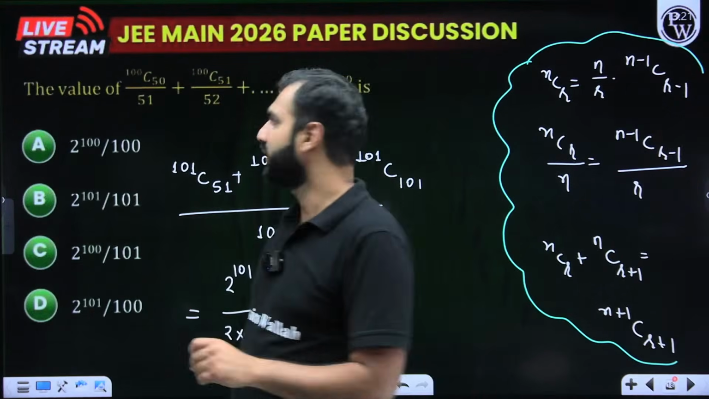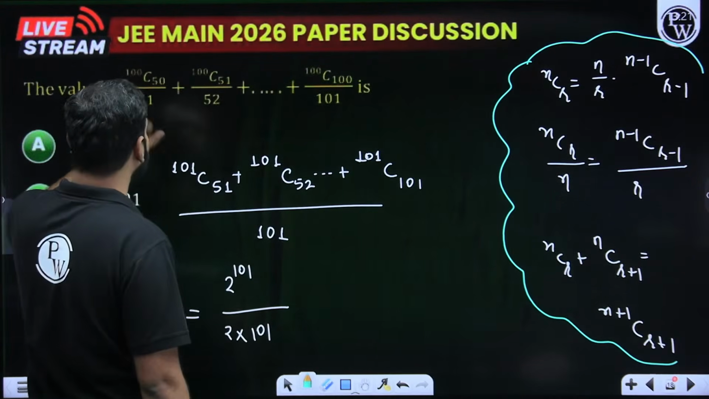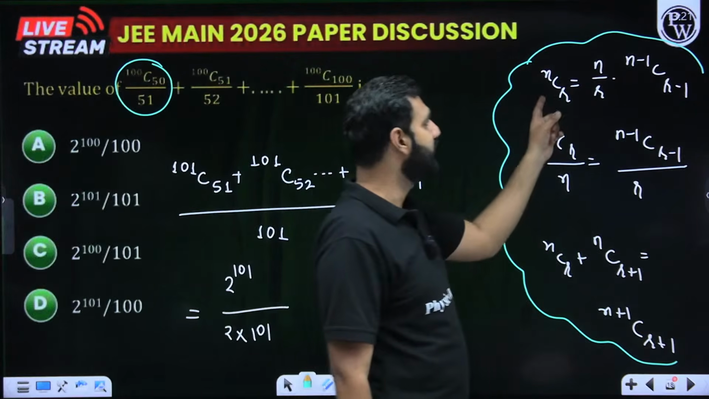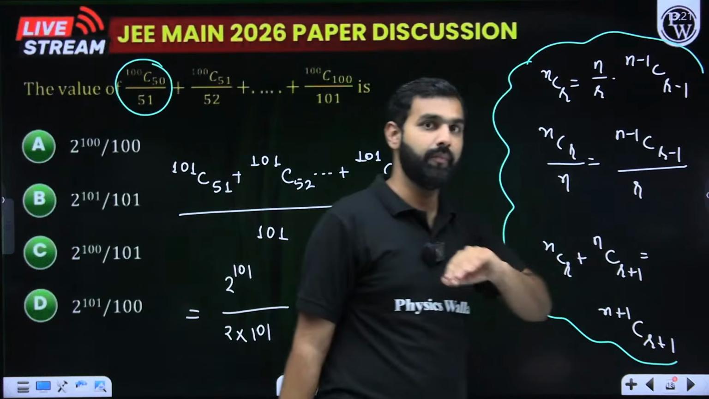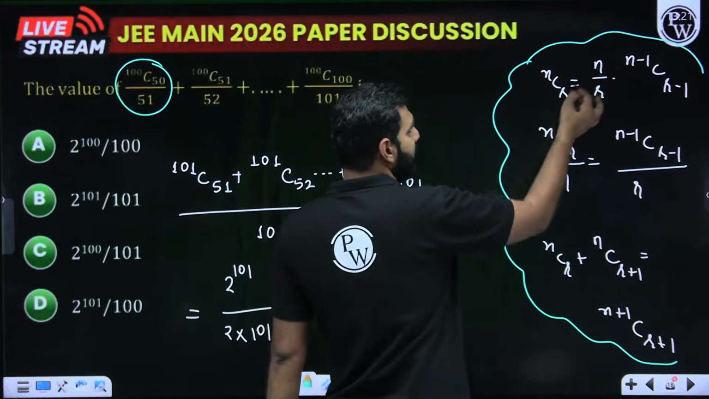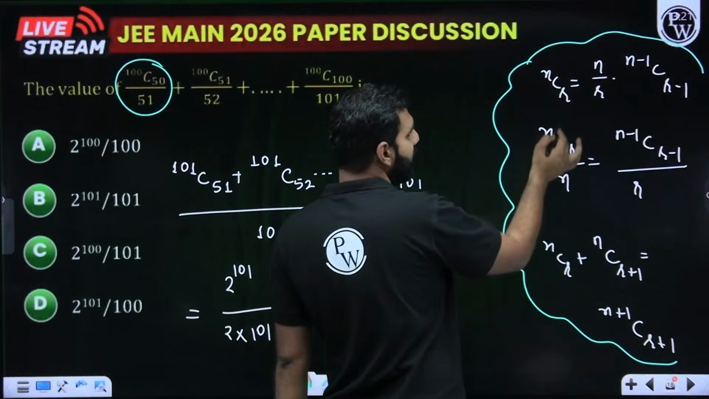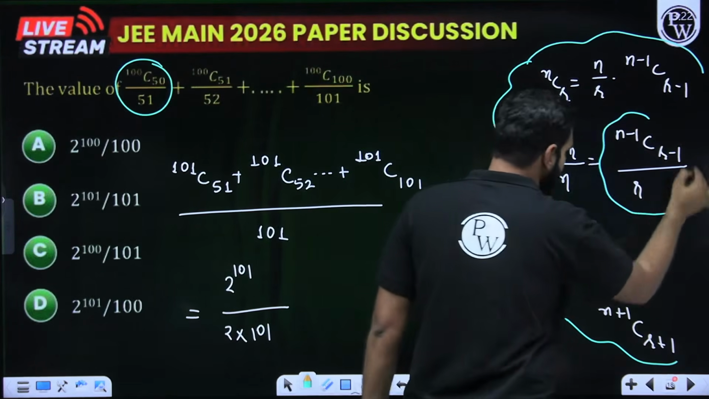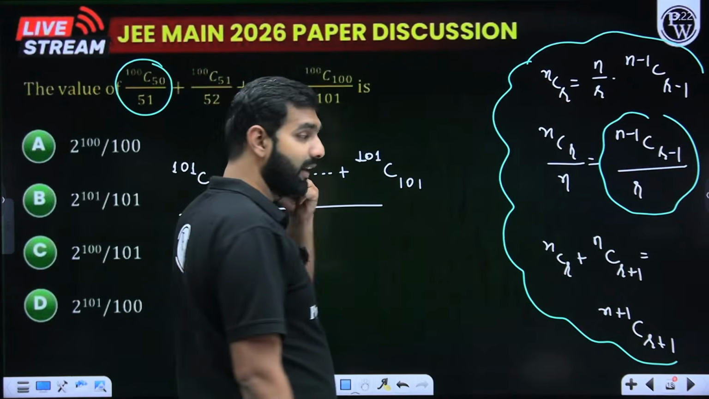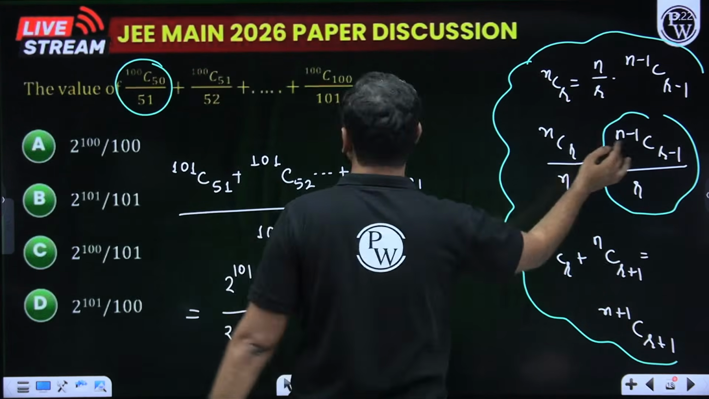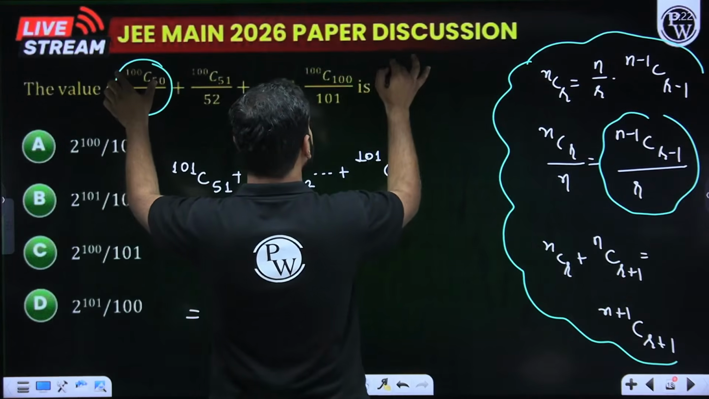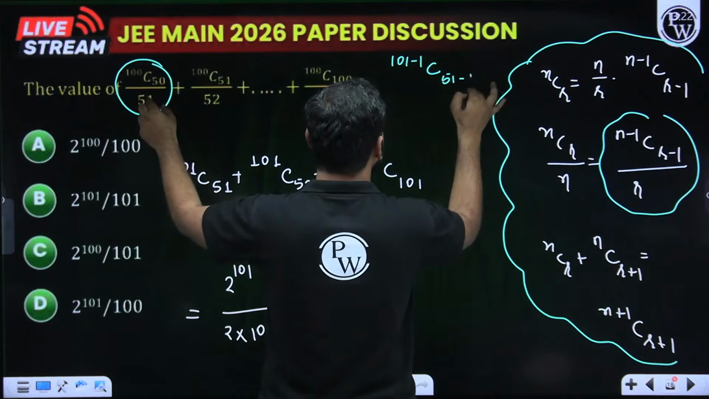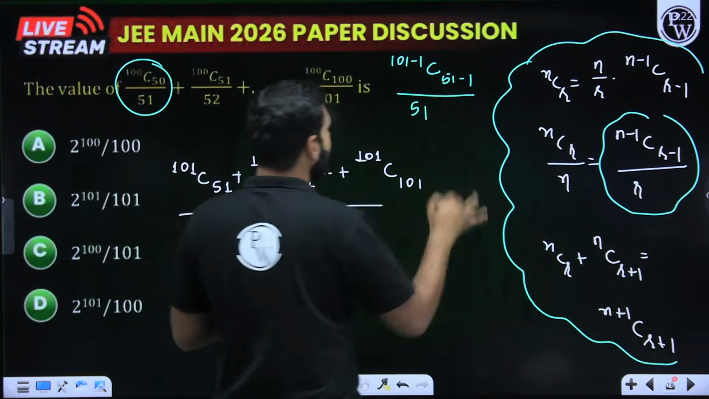How do we solve this? Look at this part, 100C50 by 51. If I look at this 100C50 by 51, we know nCr is n by r, (n minus 1)C(r minus 1). So what I do is, I take this n here, I keep this r here. So nCr by n is equal to (n minus 1)C(r minus 1) by r. Now look at this part. Can we compare this with this? What I'm seeing is that n minus 1 means I'm writing this part only, so 100C(51 minus 1) divided by r, that is 51.